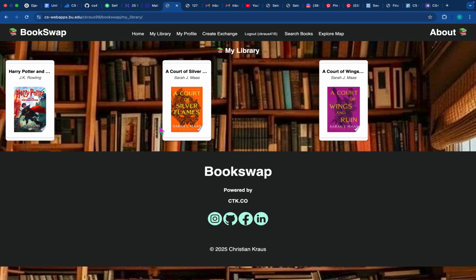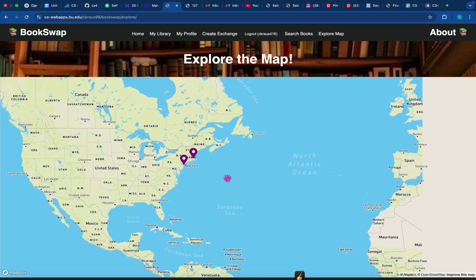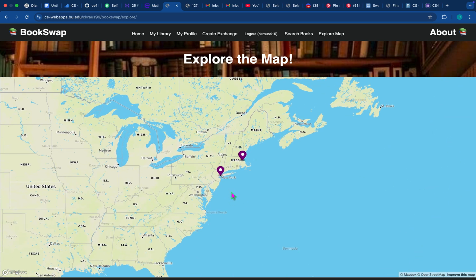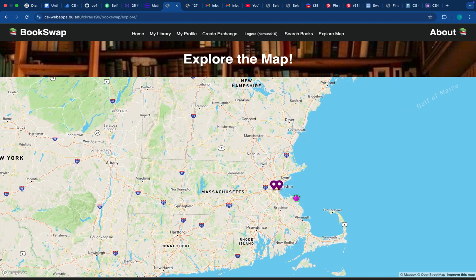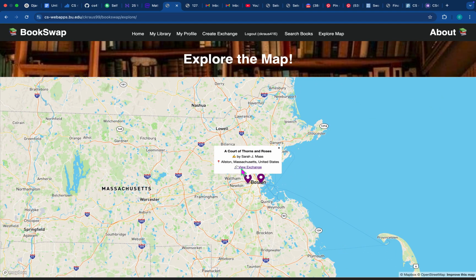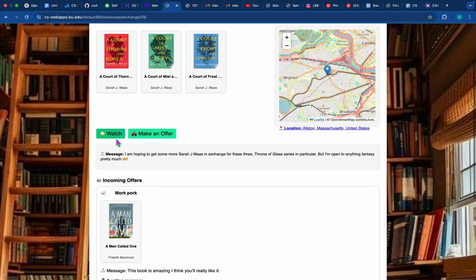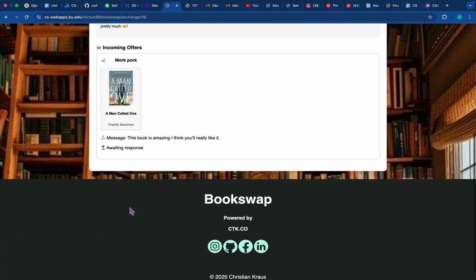Awesome. So we added those 3 books, and we can also go to the map page to start exploring and getting started with finding friends and finding exchanges near us, listings near us. So let's go ahead and make an offer. Why not? Let's go over to one of these in Boston, and then we can hit watch. So right now nothing would be on our watch page, but we can hit watch, and that should show up on our watch page now.